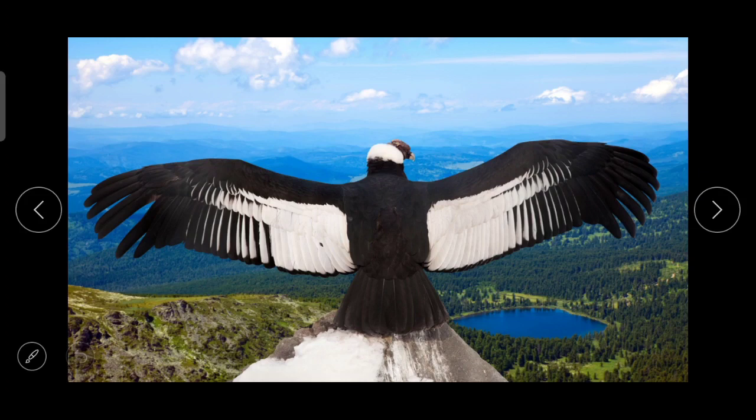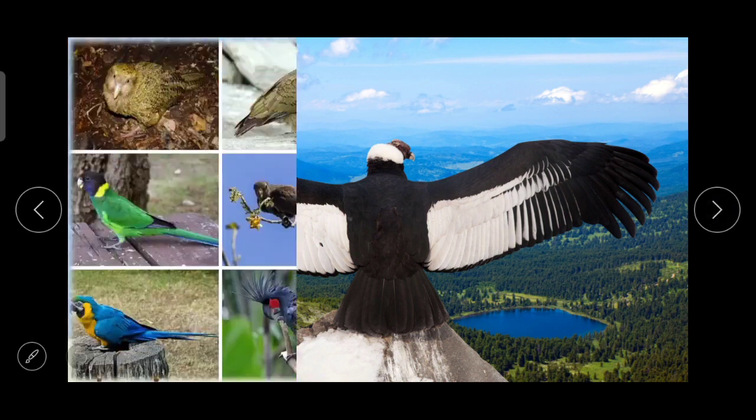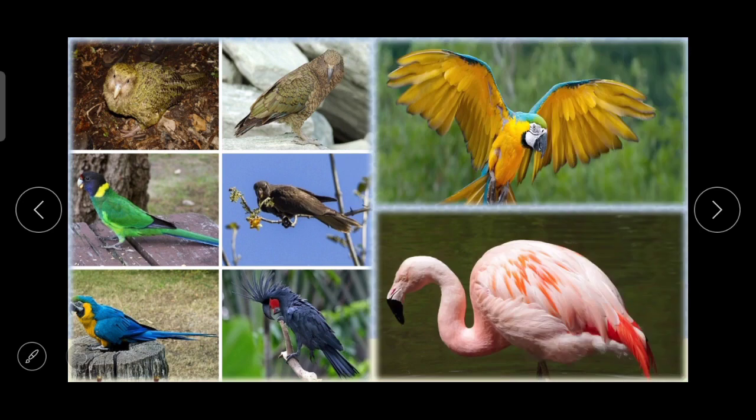Now, condors, which are huge in size, as you can see on the screen, fly high in the sky. Then various types of parrots, macaws and flamingos are the major birds found here. What you have to do is keep in mind the names of the animals, birds and fishes.